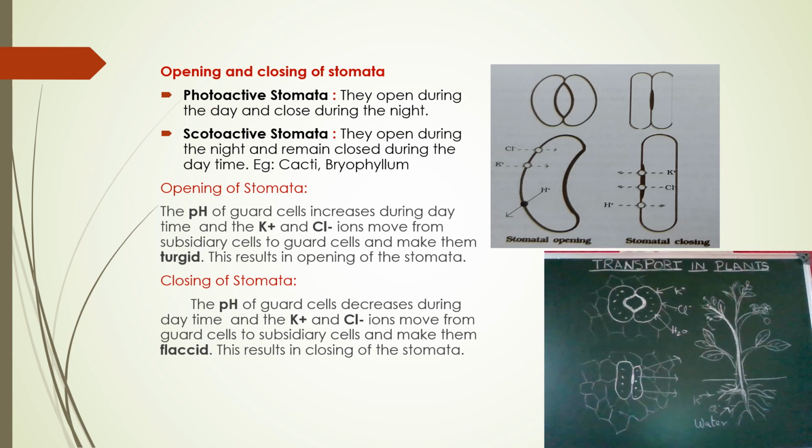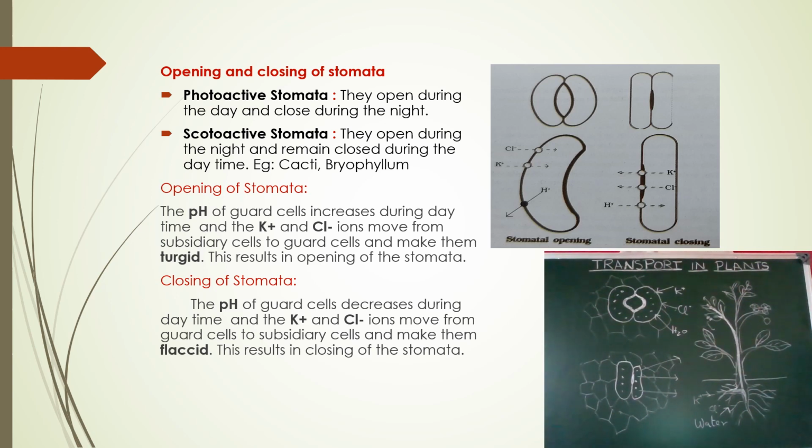And here, if you see, the pH of the guard cells increases during the daytime, and the potassium and chlorine ions move from the subsidiary cells to the guard cells and make them turgid. This results in the opening of the stoma. And what about the closing of stomata? The pH of the guard cells decreases, and the potassium and chlorine ions move from the guard cells to the subsidiary cells and make them flaccid. This results in the closing of stomata. So if the hydrogen ion concentration increases, it results in the opening of the stomata, and if the pH decreases, it results in the closing of stomata.